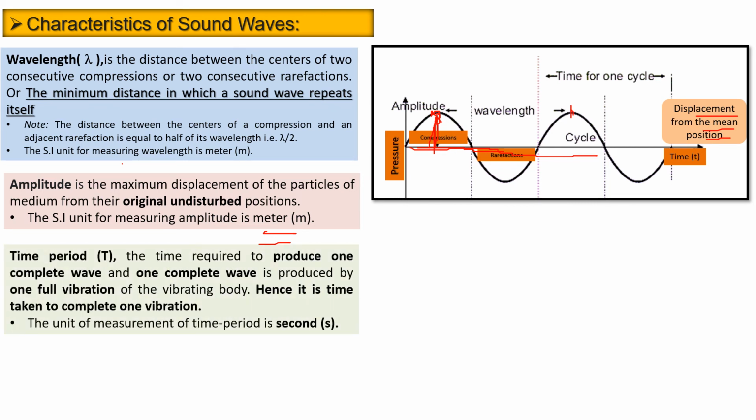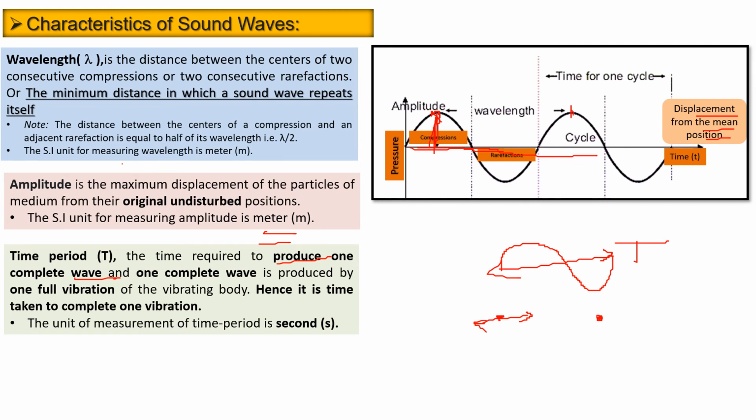Now next is time period. That is the time required to produce one complete wave. How much time is required to produce this wave? That is called the time period. One complete wave is produced by one full vibration. The particle is initially in an undisturbed position.